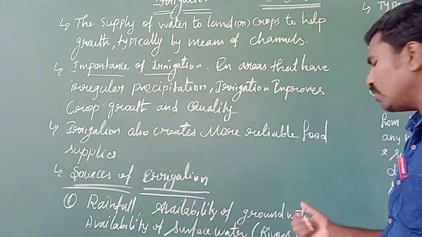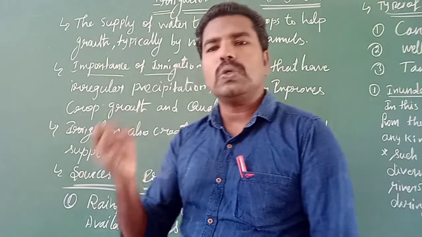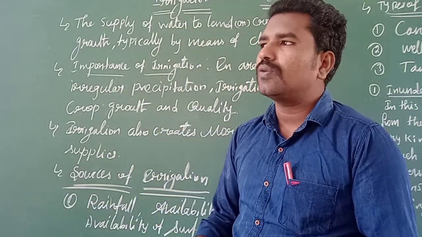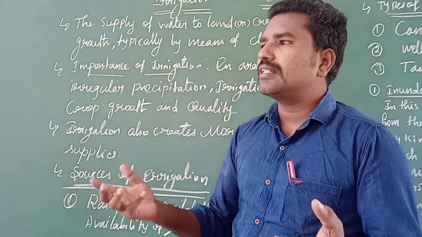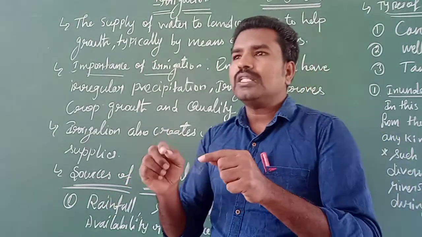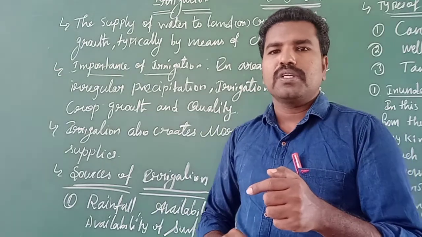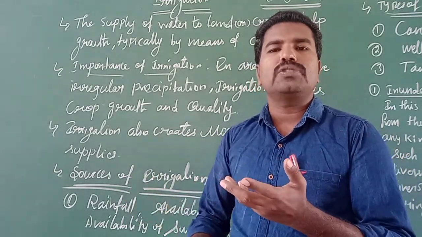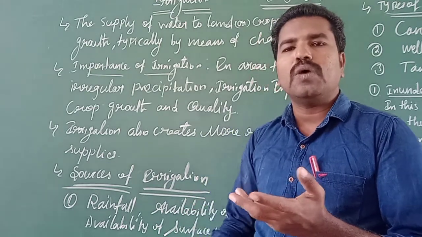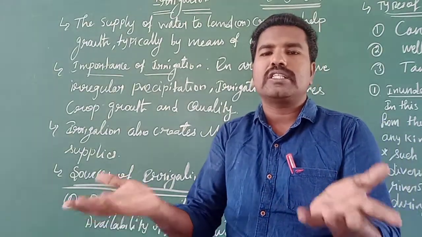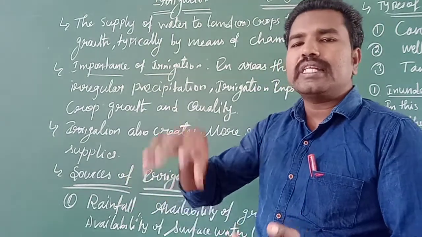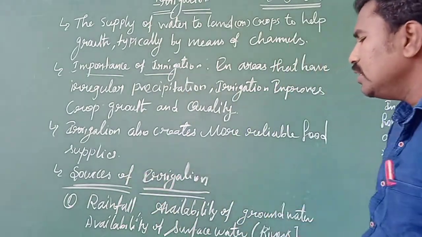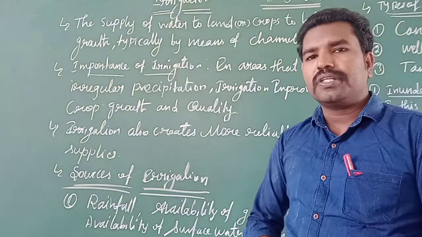Next, the availability of groundwater. Nature automatically stores water in the ground. When the areas receive rainfall, the water penetrates into the ground. When the rivers are flowing full, sand dunes are observed, and water penetrates into the ground, so groundwater is automatically recharged. We take the water from the groundwater by using borewells. Groundwater is very pure water, and you can use it.